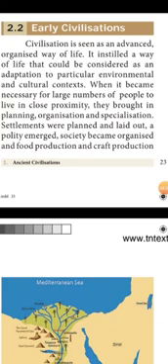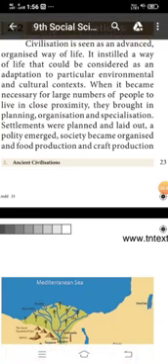An organized way of life, it instills a way of life that could be considered an adaptation to a particular environment and cultural context.